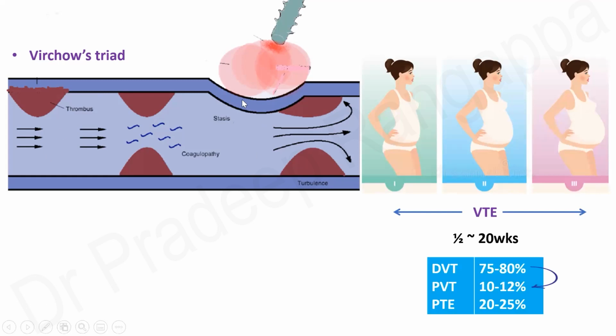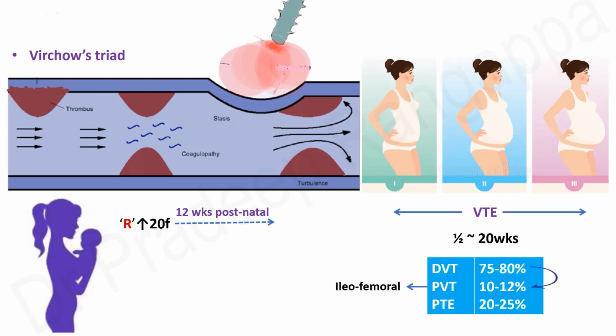And it is shown 75 to 80% of them develop DVT, out of which 10 to 12% constitute pelvic vein thrombosis. And pulmonary thromboembolism occurs in 20 to 25% of the patients. And pelvic vein thrombosis is predominantly iliofemoral thrombosis.